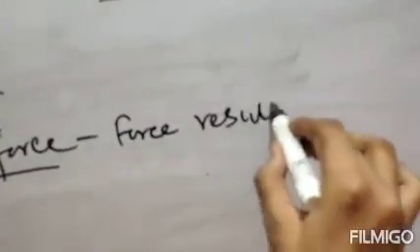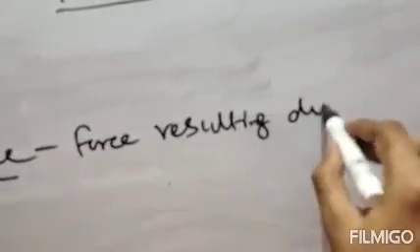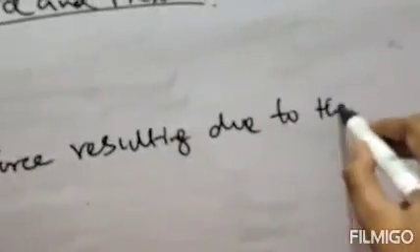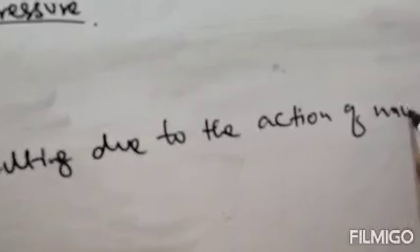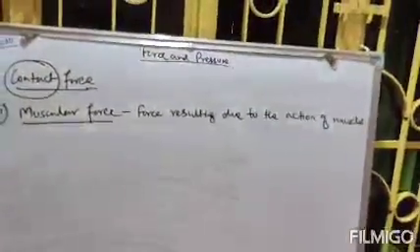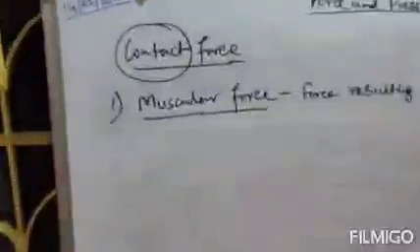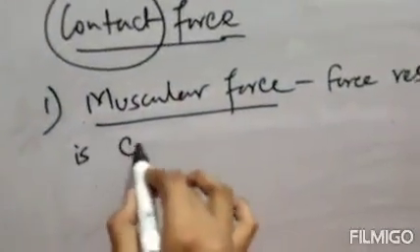Force resulting due to the action of muscles is called muscular force.